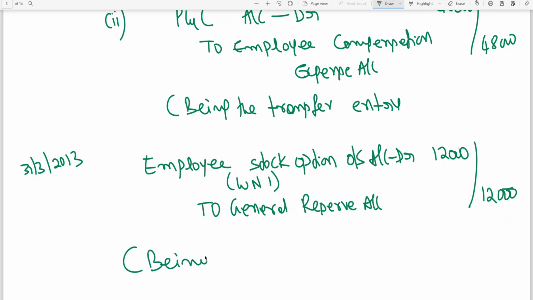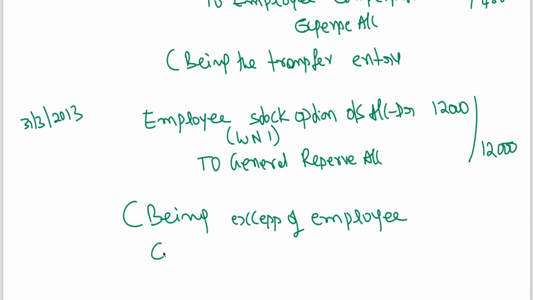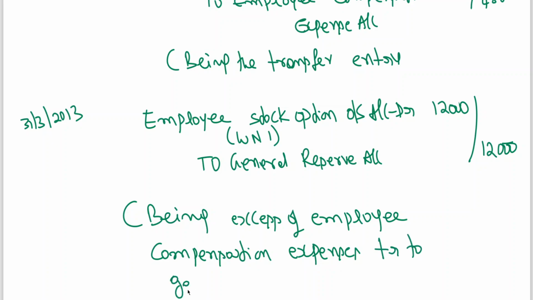Being excess of employee compensation expenses transferred to general reserve account.